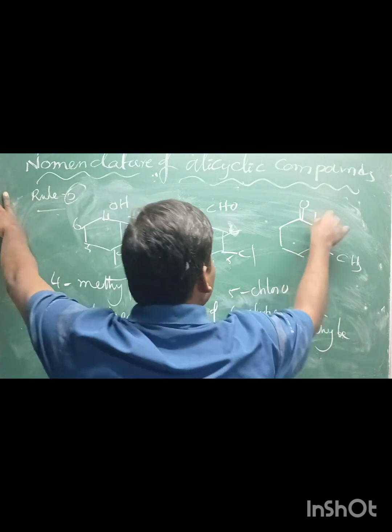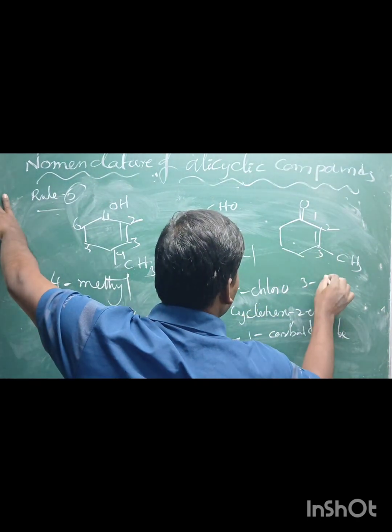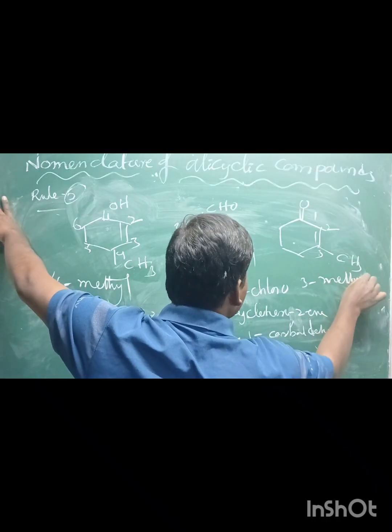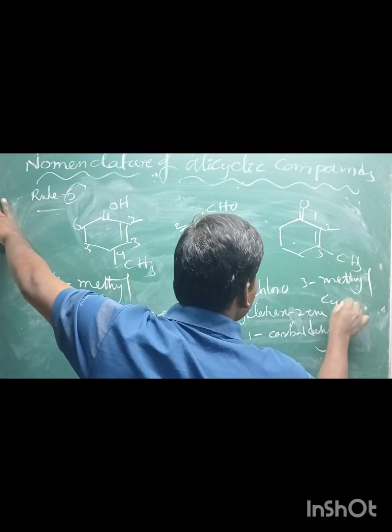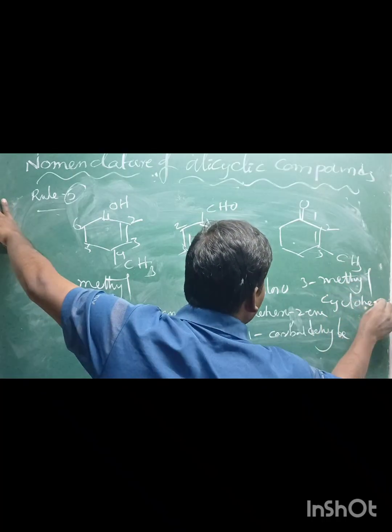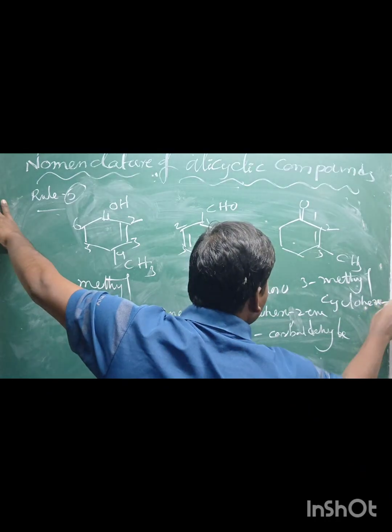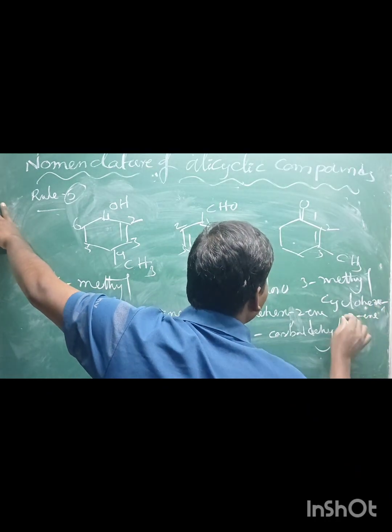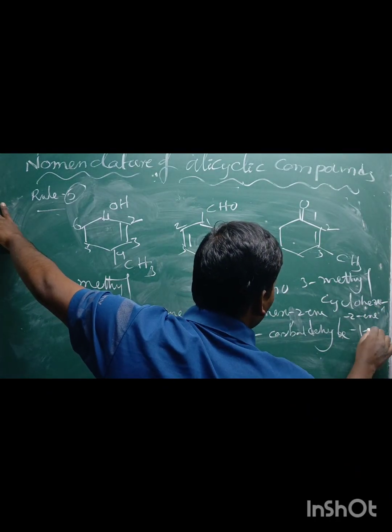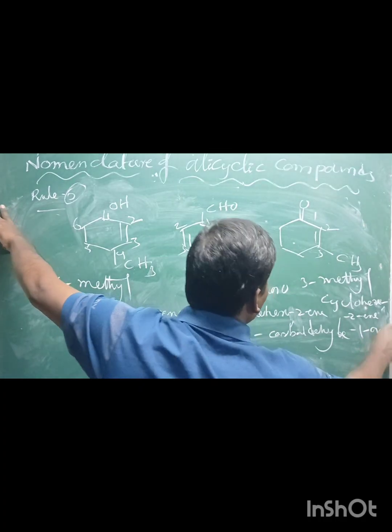This one, 1, 2, 3, 3-methylcyclohex-2-en-1-one. Okay, this is the information about rule number 5.